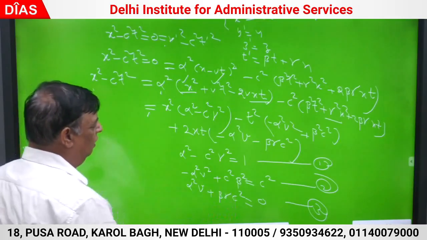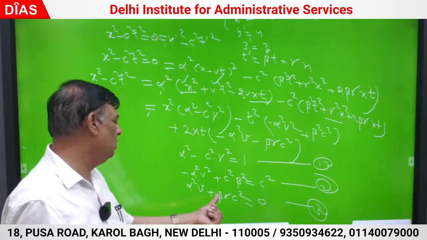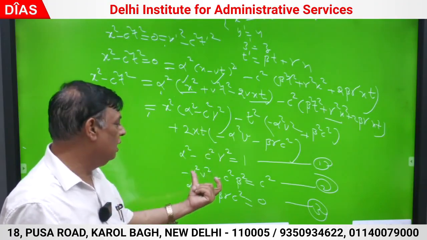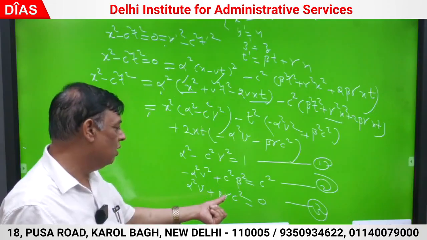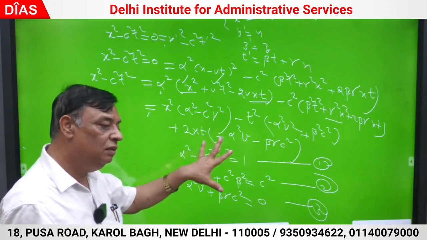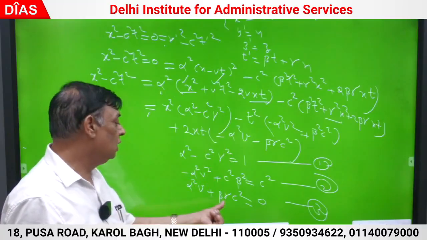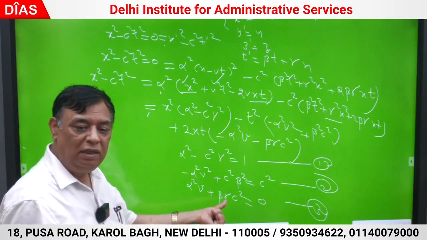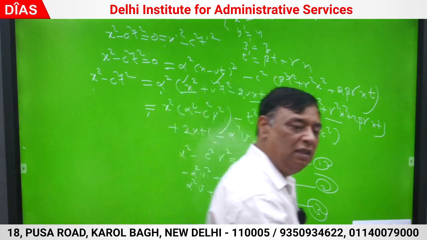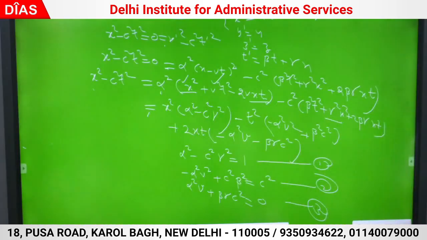By the help of the third one, you eliminate any one of these things. You can get beta from the third equation, substitute beta into this second equation, which is between alpha and beta, or substitute gamma from any one of them. Eliminate gamma from the third one. Get gamma from the third equation, substitute. भैया अगर solve नहीं कर सकते तो मैं कुछ क्या है? Three equations in three variables. Unique solution will be there. Only unique value of alpha, beta and gamma. Solve and tell me what are the values.